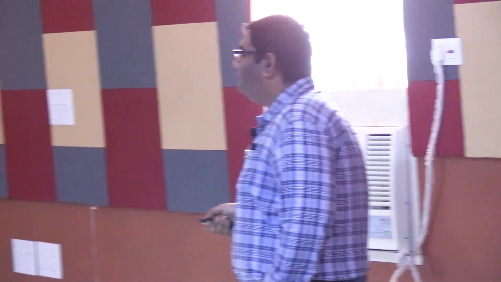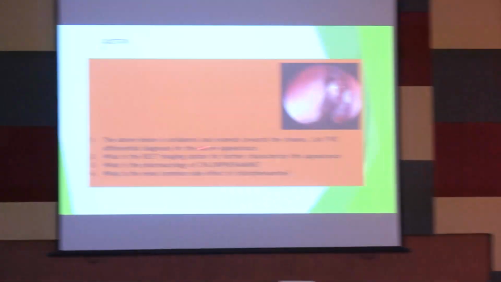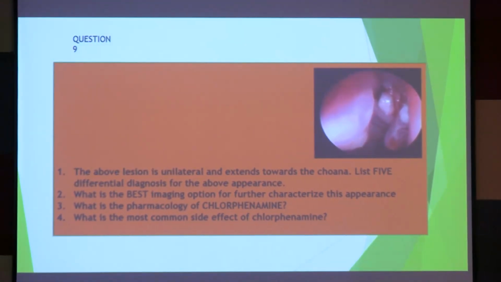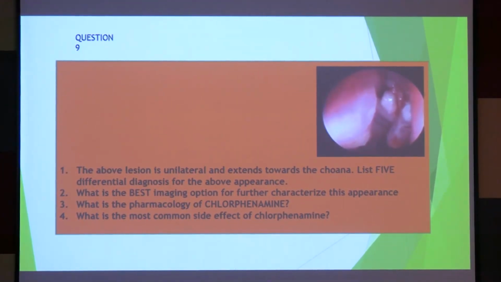This is another question. See, the first thing, unilateral extending towards the choana. There is a polyp, unilateral extending to the choana. What type of polyp is it? Antrochoanal, right? If it is bilateral and coming anteriorly, it's mostly ethmoidal. So what is the best investigation?